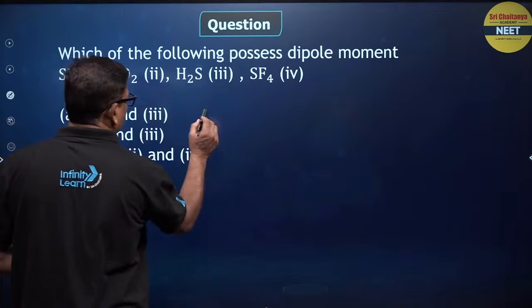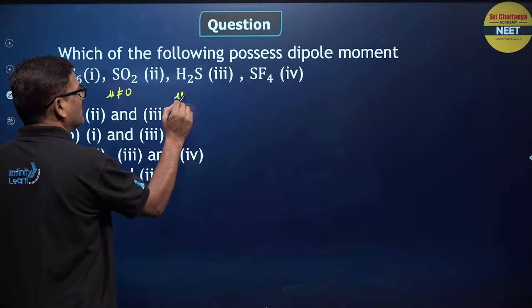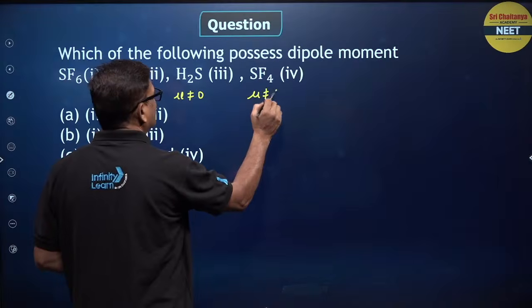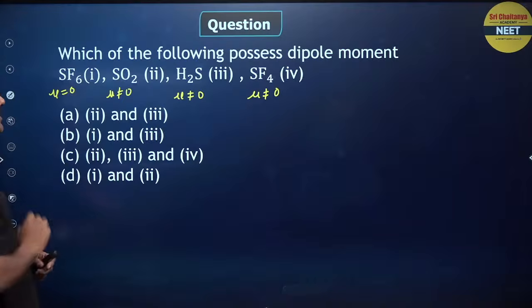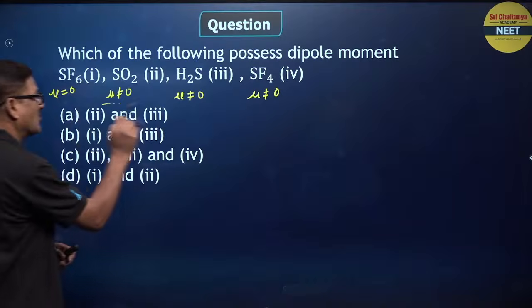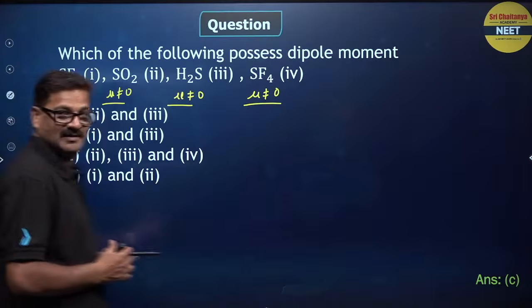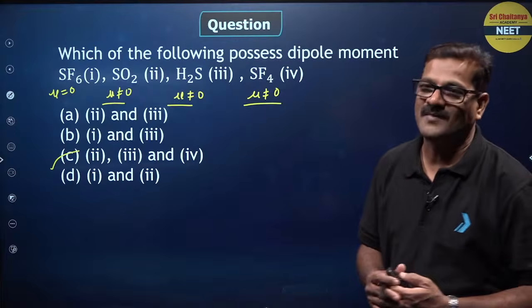Now SO2 dipole moment is not equal to 0. H2S dipole moment is not equal to 0. SF4 dipole moment is not equal to 0. SF6 dipole moment is equal to 0. So the answer is going to be C. Okay, any doubt?